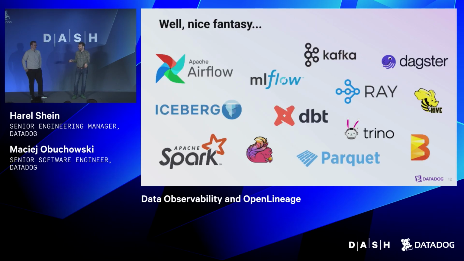Well, this is a nice fantasy, but in reality, data ecosystems are very complex and very heterogeneous. And this is just part of the logos of things that your stack could have. So how do we solve a problem where we need to collect metadata and connectivity and relationships between services when we have all these different technologies that are all not even speaking the same language?